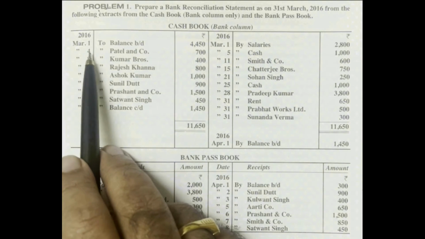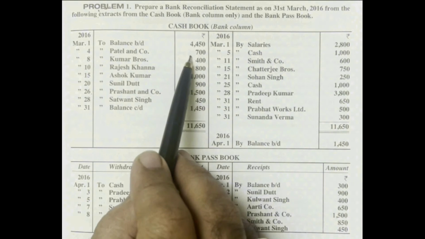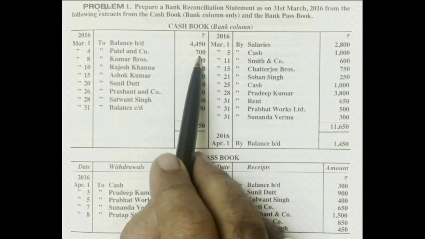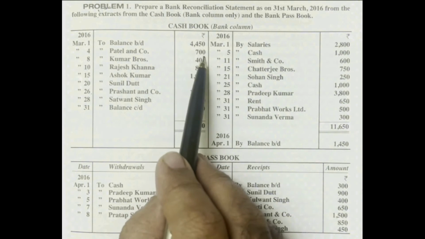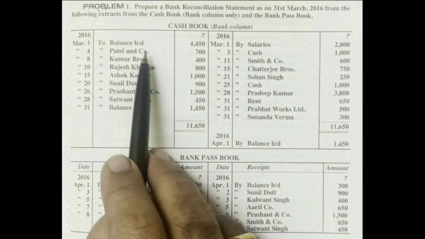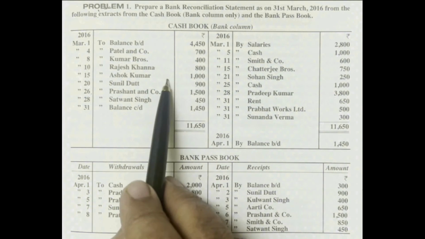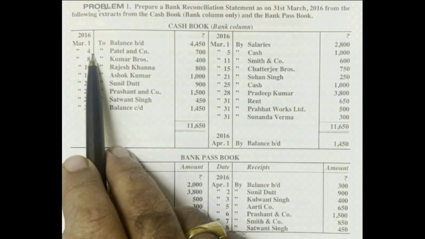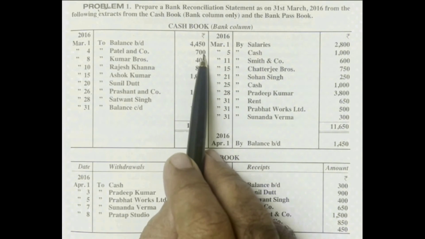So we received check on 4th date, and on the same day, we deposited this check into our bank account. And we assume that on the same day, bank deposited that amount in our account. Bank collected this 700 rupees from Peter and Company's bank account, and that amount is deposited in our account on the same day. We assume like that, and we debited cash book bank column with the 700 rupees.